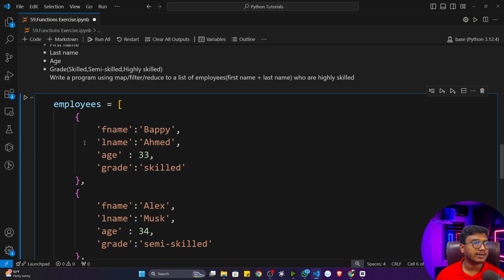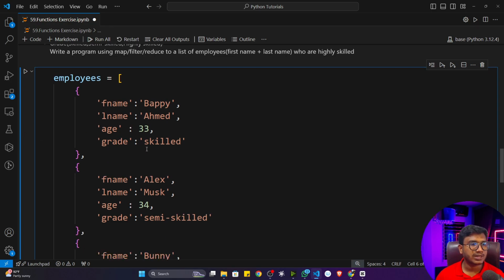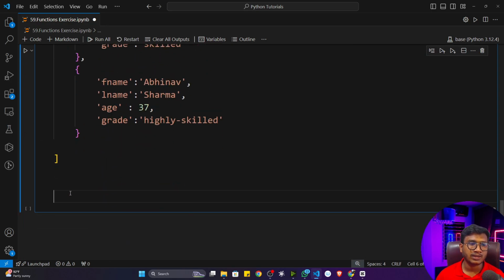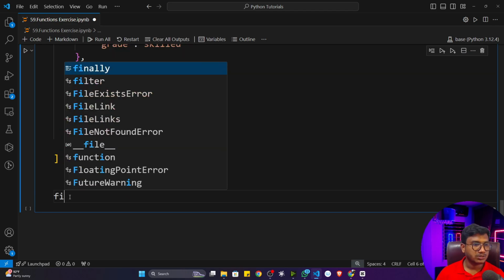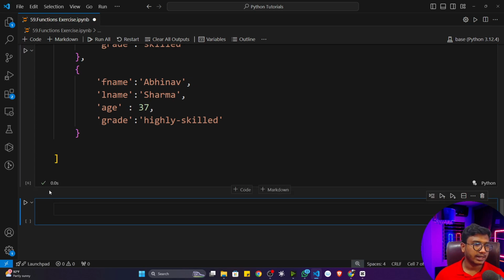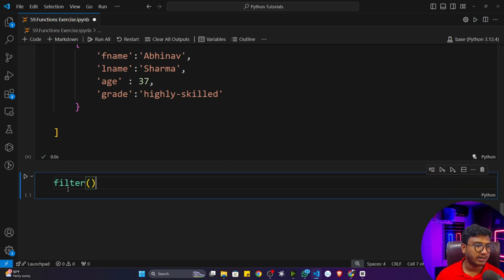See here, first of all, I will try to filter out those employees whose grade is highly skilled. So for this, I think we can use the filter higher order function. I think you know that. So I can just write filter and I can take a new cell here, I think that would be better. Now see, filter will return a filter object, so I just need to convert it to a list. Now I'll get the output.